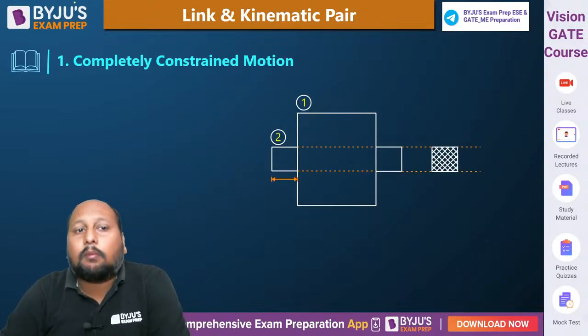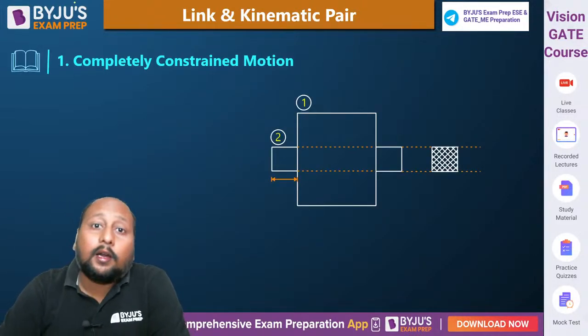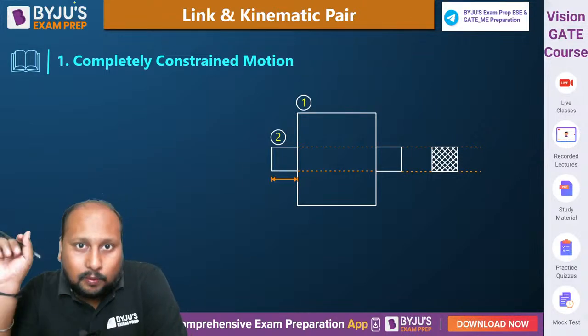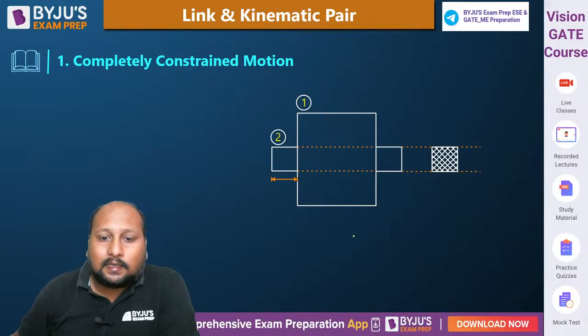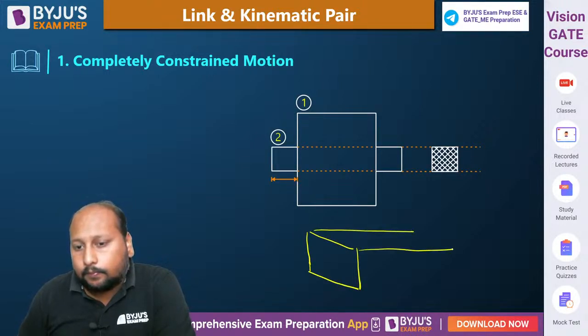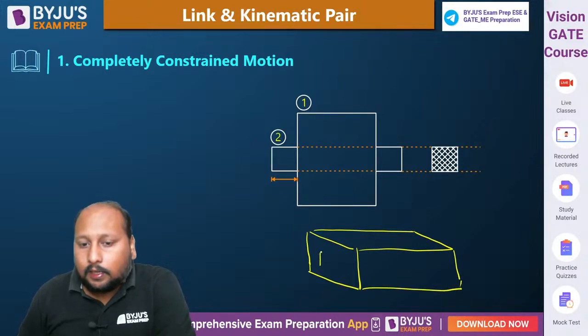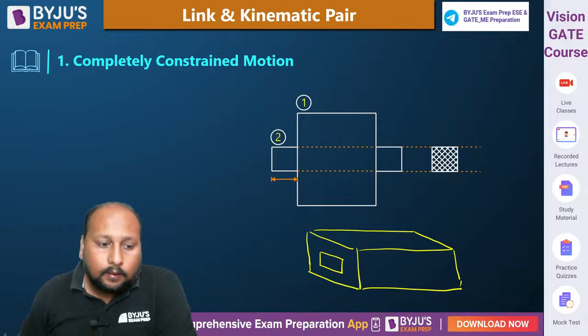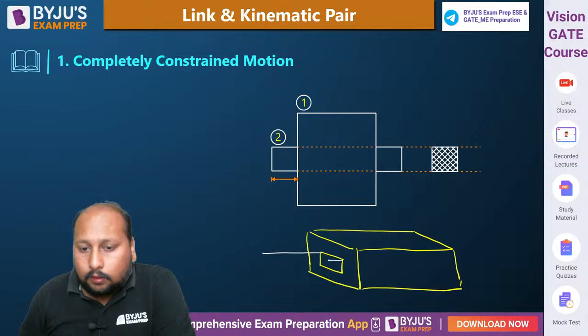So here if I talk about completely constrained, a body is able to have a 6 motions possible. But let us suppose if I take this example, it is like this: there is a cuboid, the cuboid is having a rectangular slot. यहाँ पे एक rectangular slot है, and we are inserting a rod, or we can say a rectangular cross section rod, which is able to,